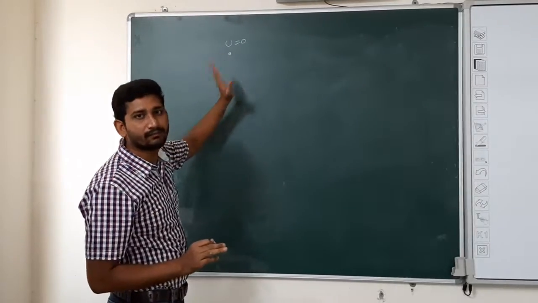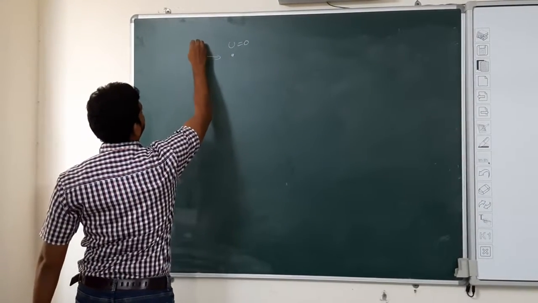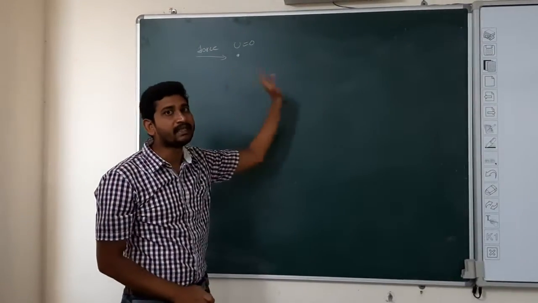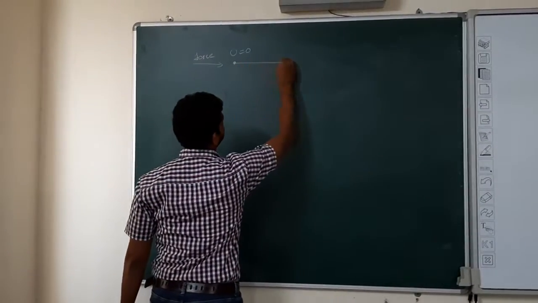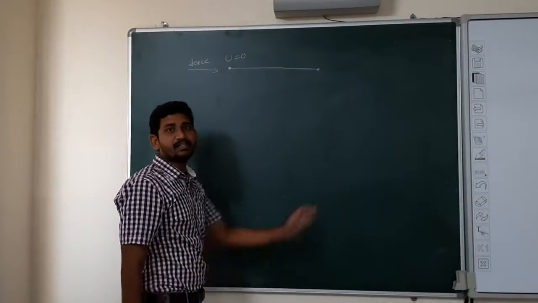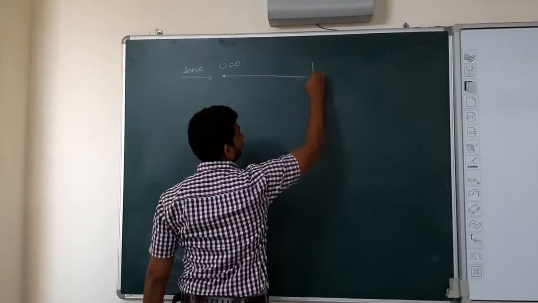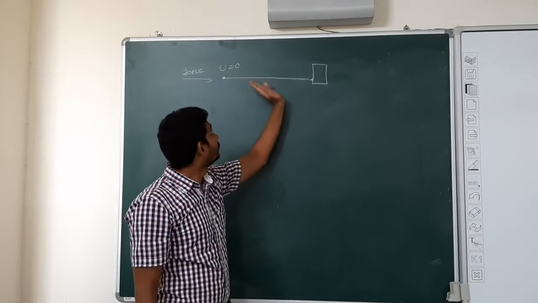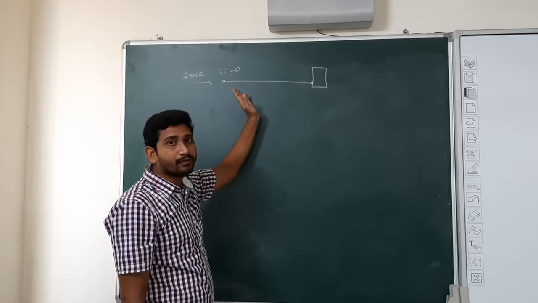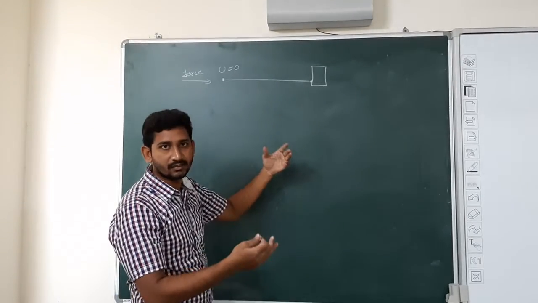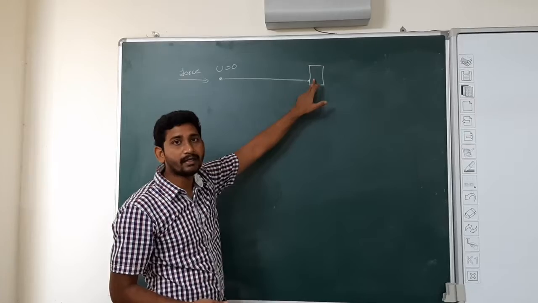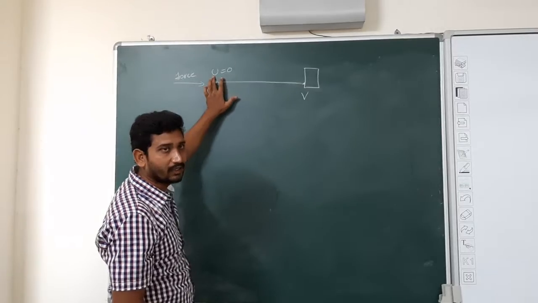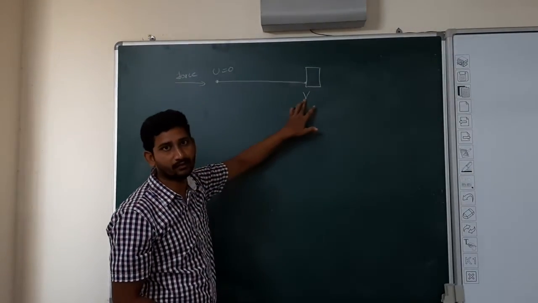So I applied some force on it. The ball started to move in that direction in a straight way. After reaching some distance, here I kept an object. So the ball, after applying force, attains some velocity. So at this point it is having some velocity v. Consider this u as initial velocity and this v as final velocity.